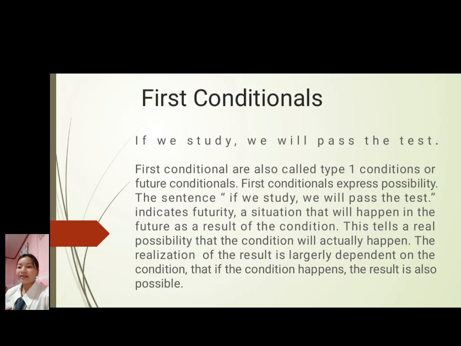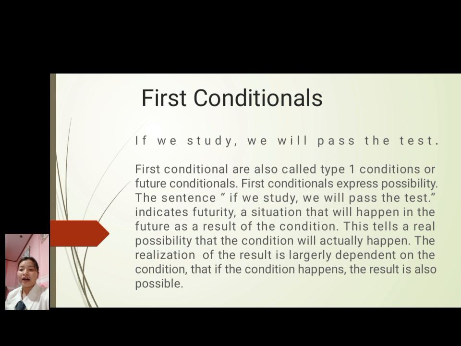So let's proceed to the first conditional. If we study, we will pass the test. First conditionals are also called type 1 conditionals or future conditionals. First conditionals express possibility. The sentence, if we study, we will pass the test, indicates futurity, a situation that will happen in the future as a result of the condition, thus telling a real possibility that the condition will actually happen. The realization of the result largely depends on the condition. That if the condition happens, the result is also possible.